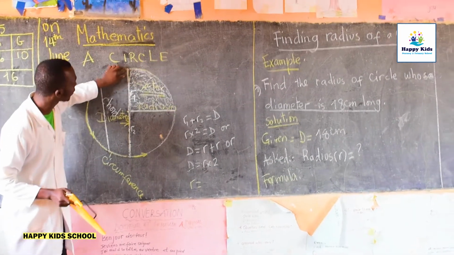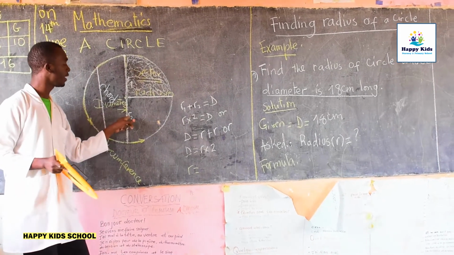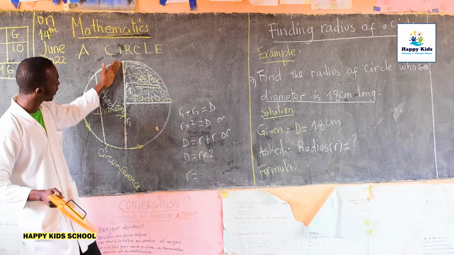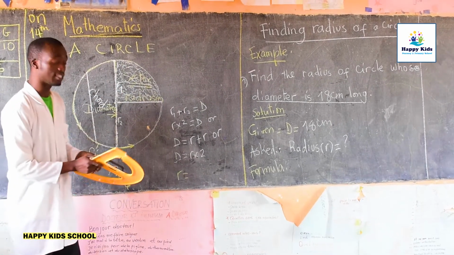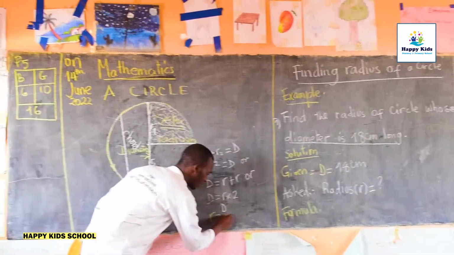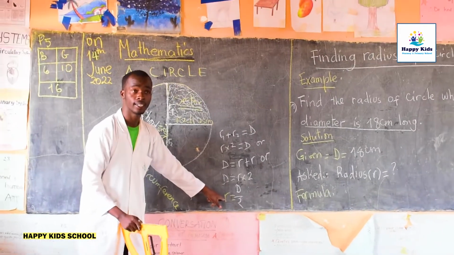It means that once you cut this diameter into 2 equal parts, you will find the radius of the circle. Once you are given the diameter of a circle, to find its radius, divide the diameter by 2, and you will get the radius.